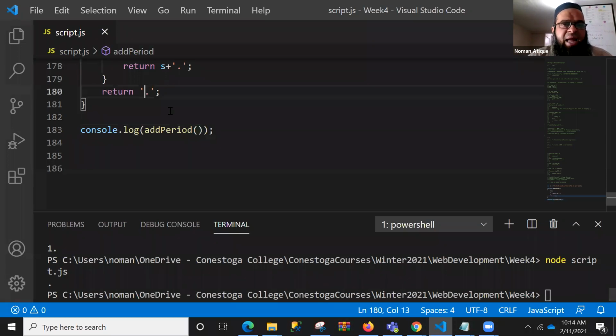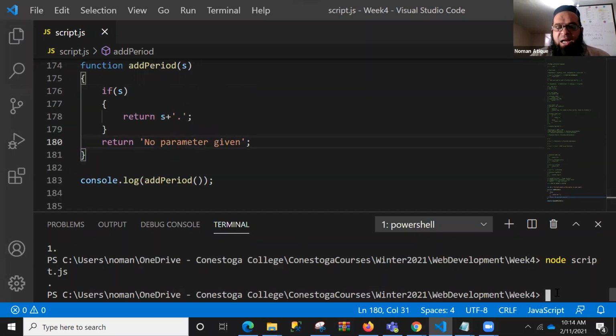Like dot, I can say no parameter given, right? For example, if I say no parameter given, the user will get a very legitimate message that you have not given a parameter while calling a function, right? So it's up to you what you want to implement on that if and else, right? Now let's talk about those functions as I was saying.